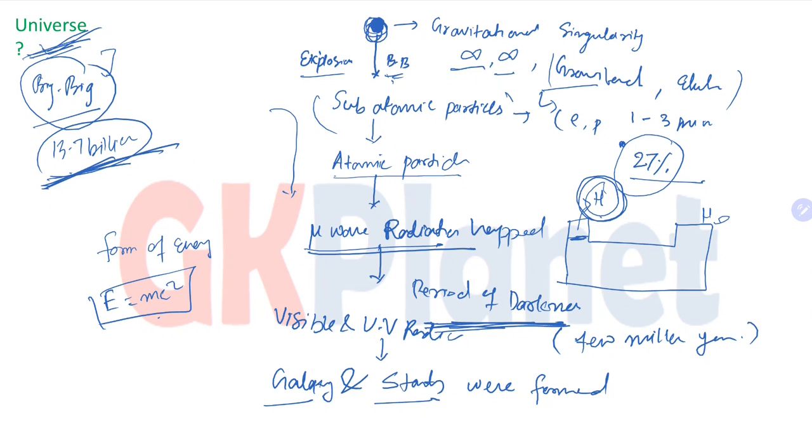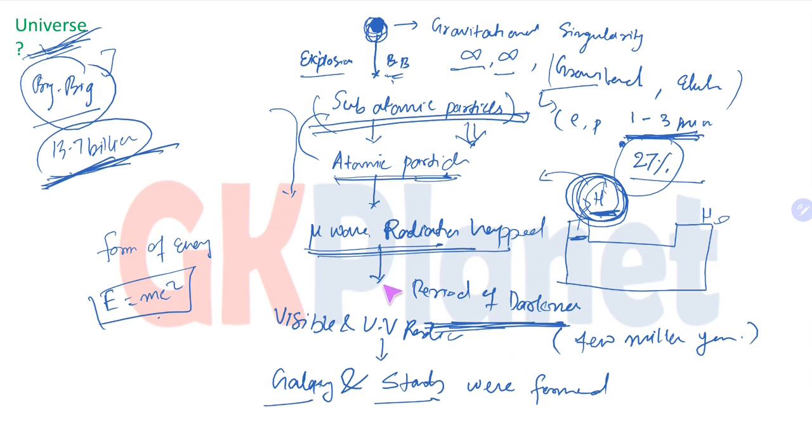Then subatomic particles were formed within the first 3 minutes, and to become stable, they combined and formed atomic particles. Because hydrogen is the simplest to form, the first atomic particle created was hydrogen. And after that, microwave radiation happened.